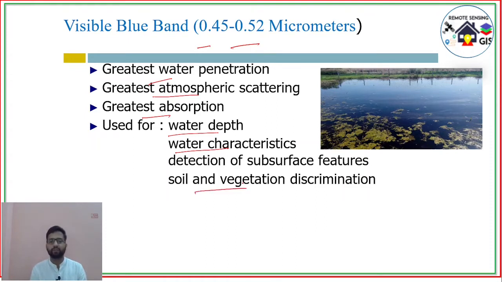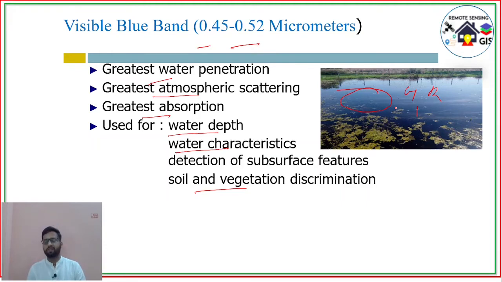and soil and vegetation discrimination. So now the question is, why do we see water as blue? Because the water absorbs green, red and other bands of the spectrum and reflects only blue.